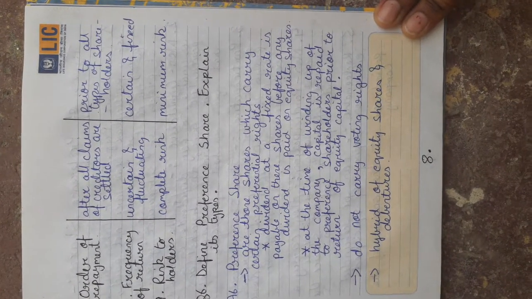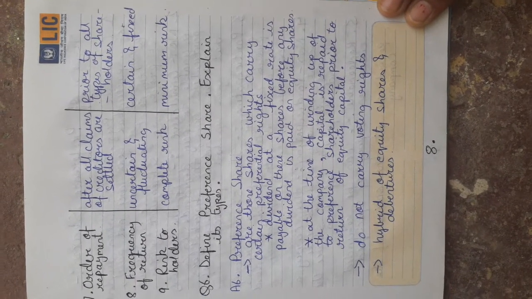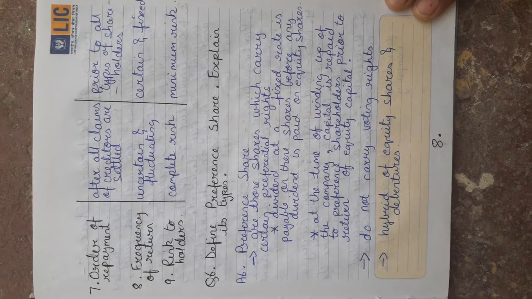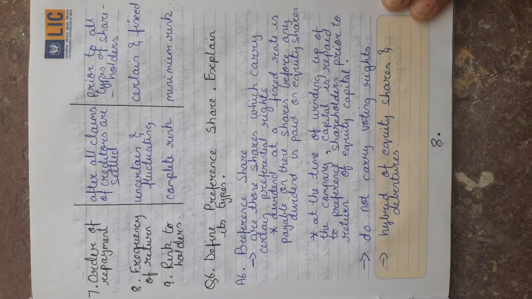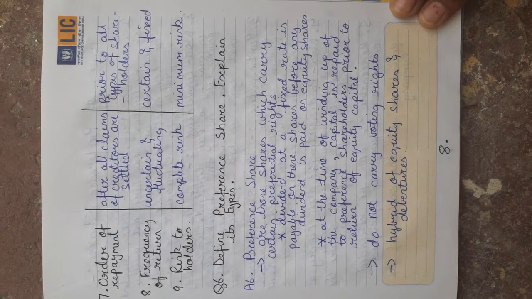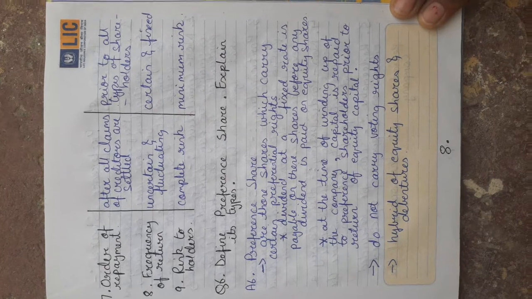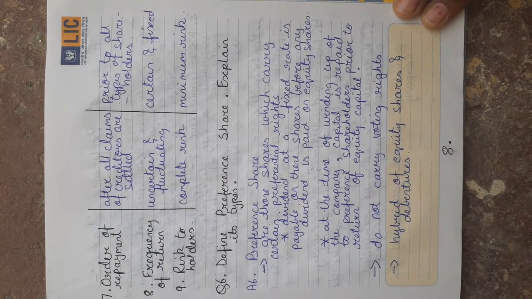Today, in our online class, we shall be doing preference shares and its types. Preference shares are those shares which give preference shareholders certain preferential rights. Preferential rights are, first, dividend.